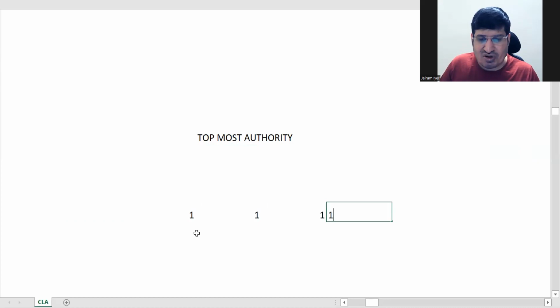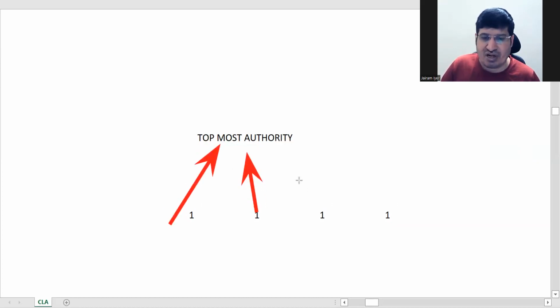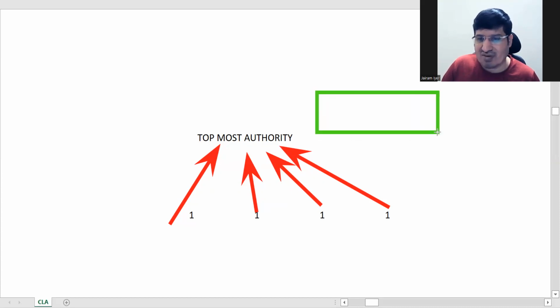The topmost authority will collect taxes from all of them, from everyone, and it will be used for their own benefit. Whatever money is collected, it will use it for these people only, giving benefits to all these people.